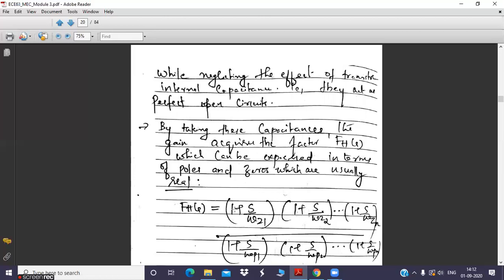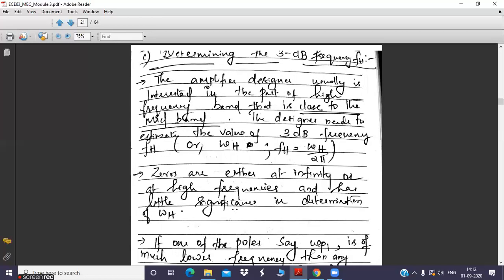That is how you are going to determine the 3 dB cutoff frequency from this high frequency gain function. This 3 dB cutoff frequency is represented by fh, which is nothing but omega h divided by 2 pi, where omega h is the angular frequency.